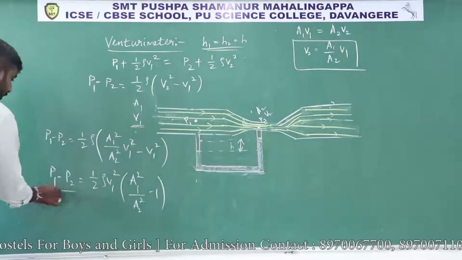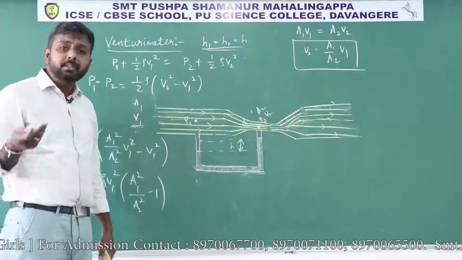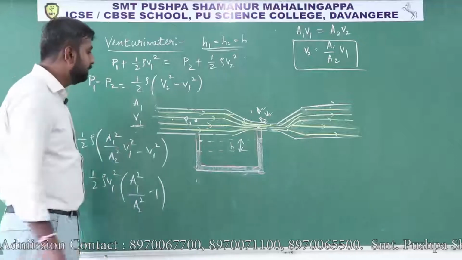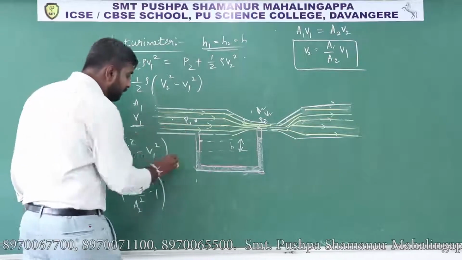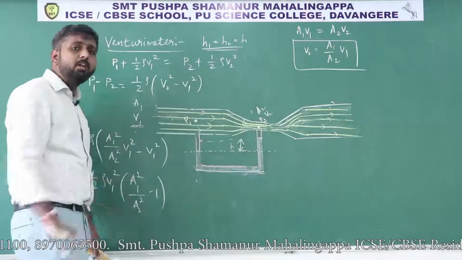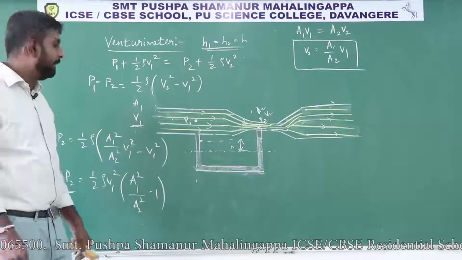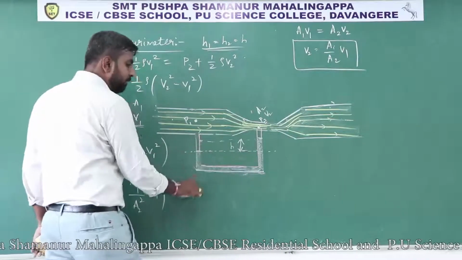Then P1 minus P2 means what? P1 minus P2 is nothing but the pressure difference. So pressure difference means you know the concept. At horizontal level in a uniform liquid, at all the points the pressure is the same. So this is where the mercury level starts, right?